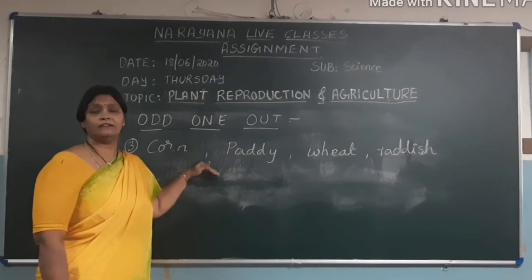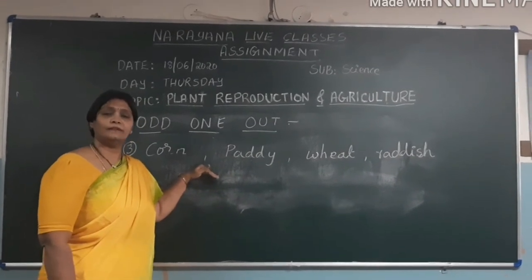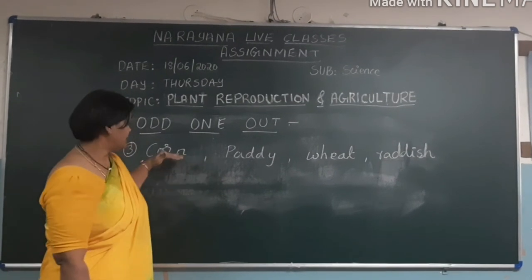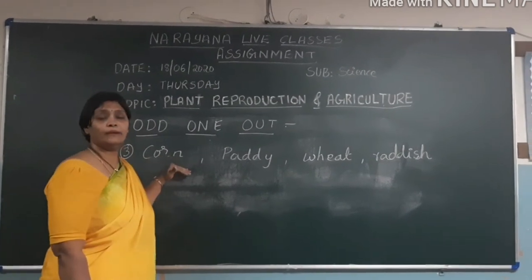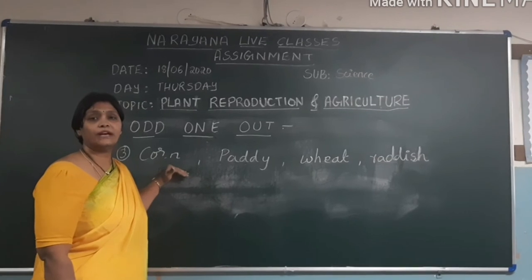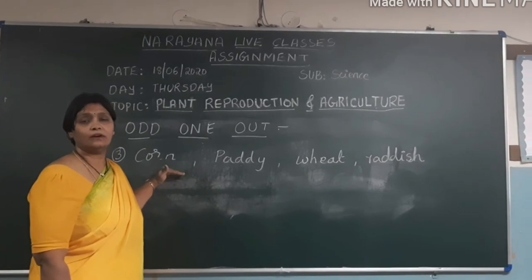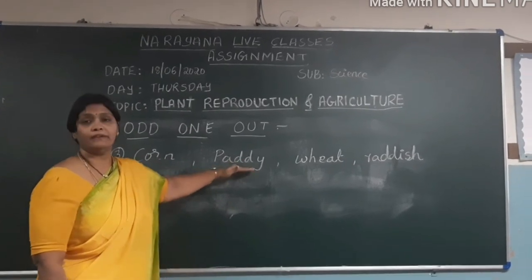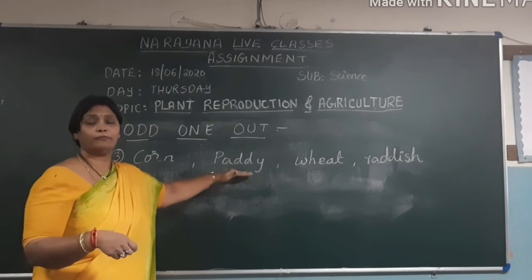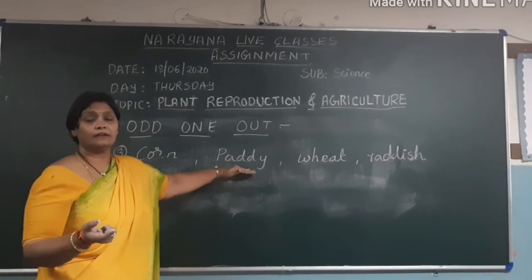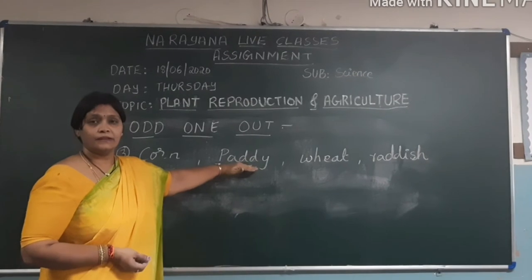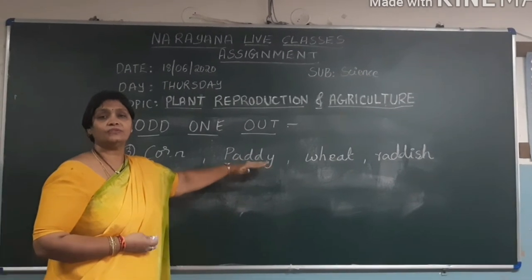Think for a while, children. Now let me tell the answer. If you see, the corn comes from seeds, so reproduction happens from the seeds in the corn. Even paddy, we sow the seeds of paddy, then only you will get the crop of paddy. So this is also reproduction through seeds only.